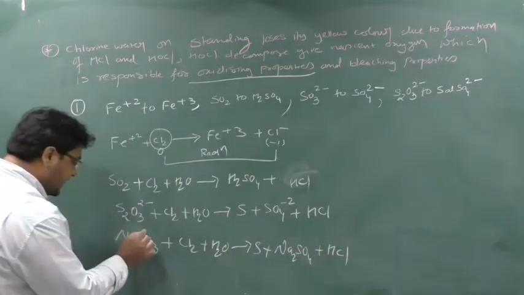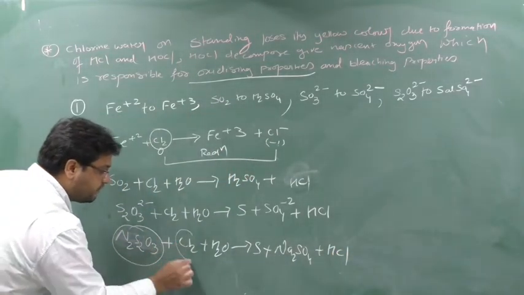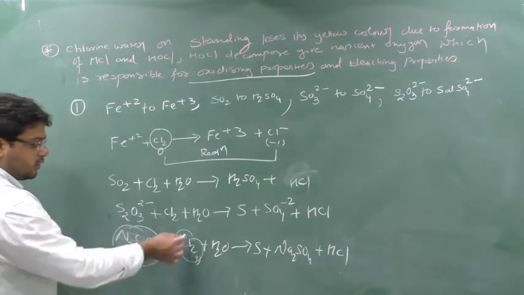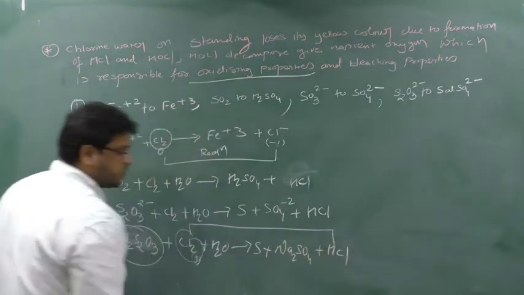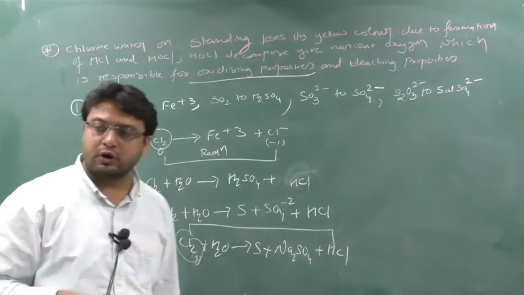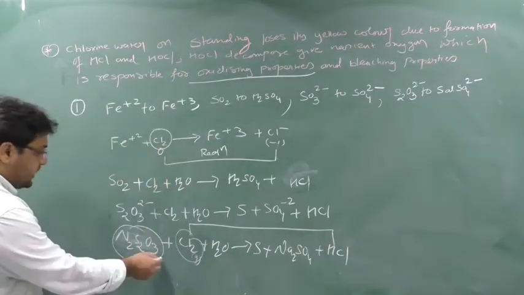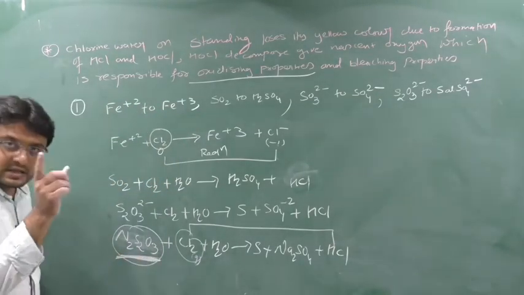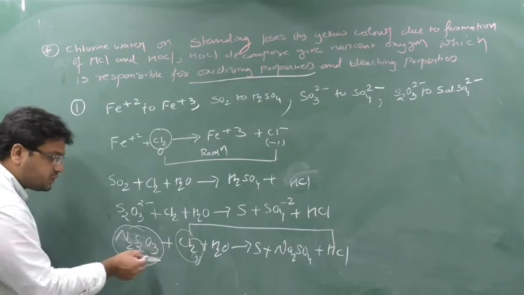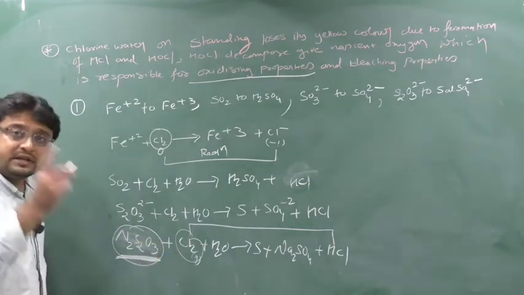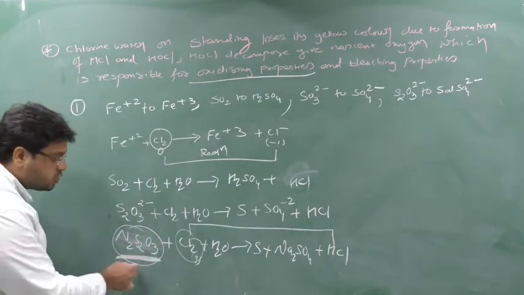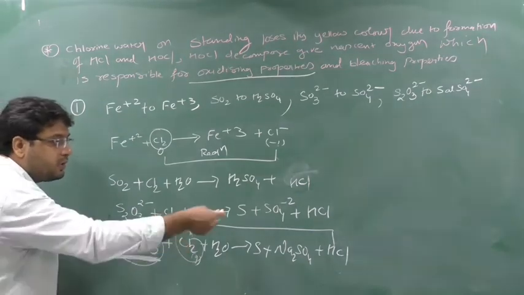Now see here, this Na2S2O3 is reacting with chlorine gas, and chlorine gas is converted into HCl. So HCl is a gas which will vaporize or convert into acid. This Na2S2O3 is used to remove chlorine and convert chlorine into HCl.